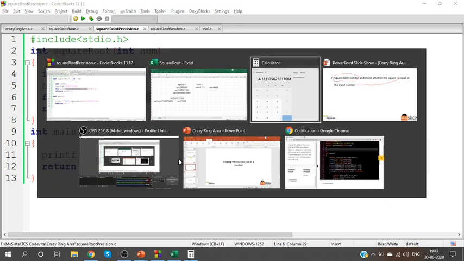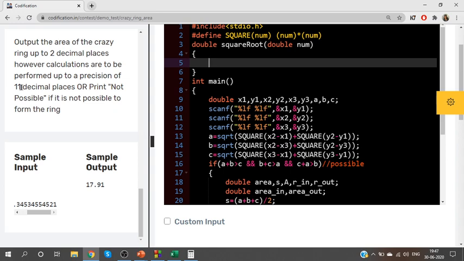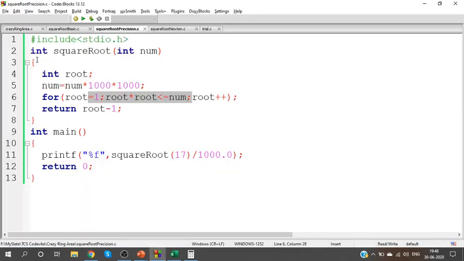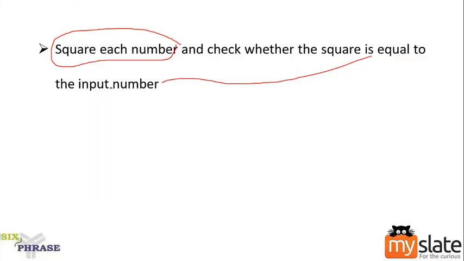In our program, if you remember, in our question they said work with 11 decimal places. Calculations should be done with 11 decimal places. For 3 places, I multiplied with 3 zeros and 3 zeros, which means for 11 places, should I multiply it with 11 zeros? Does it make sense? Obviously, no. We are complicating the problem more and more. If I have a bigger number, even a 5-digit number, execution time is going to be very, very lengthy. Which is why we are moving on to an efficient algorithm.